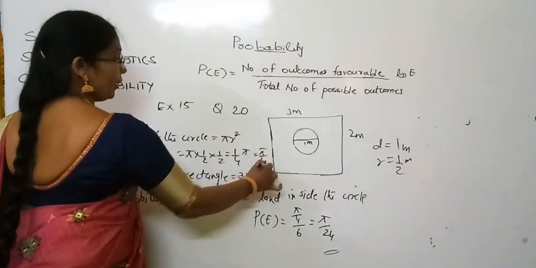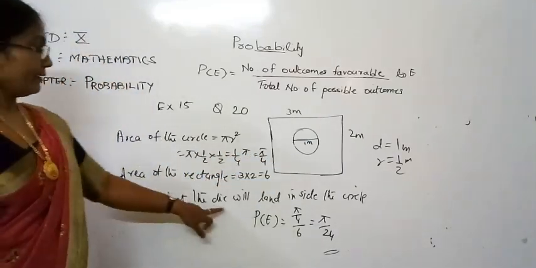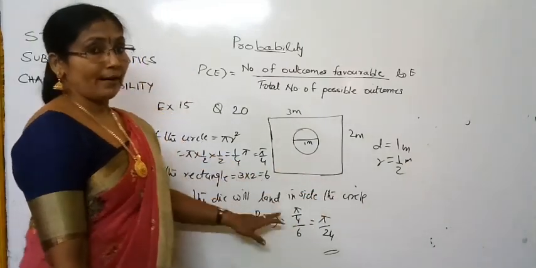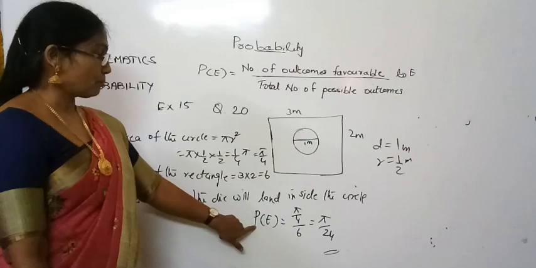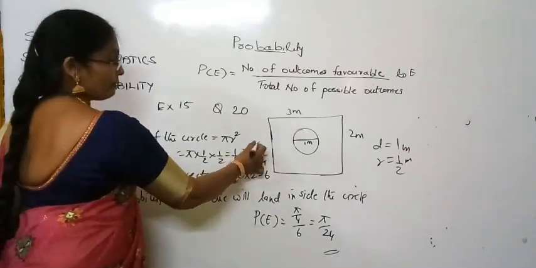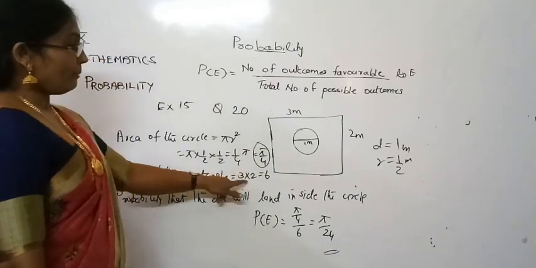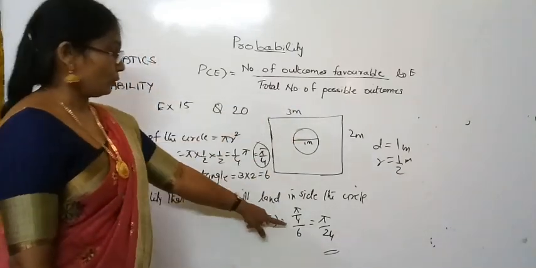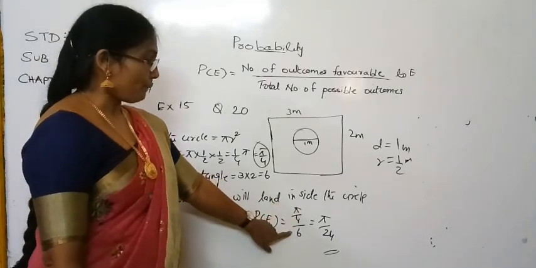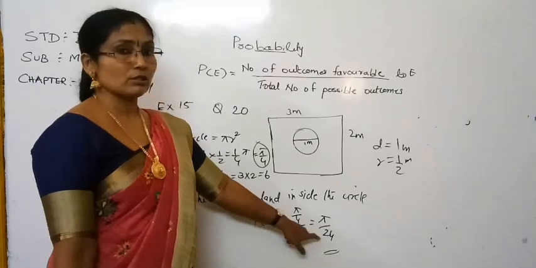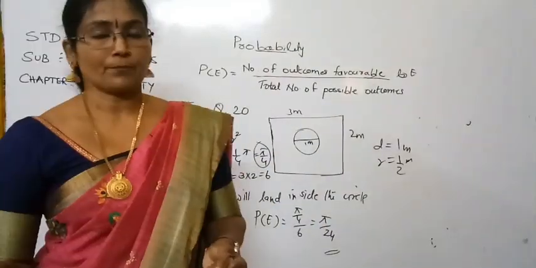Now the probability that the die will land inside the circle, P of E, is equal to the favorable outcomes, pi by 4, divided by the total area 6. So pi by 4 upon 6, which gives pi by 24. This is the answer for this question.